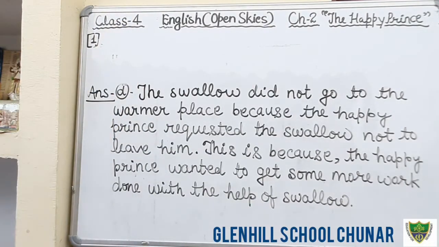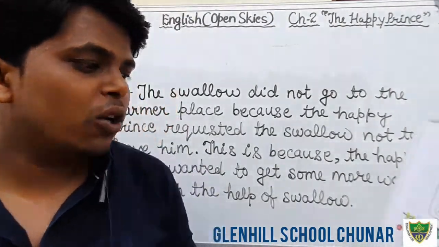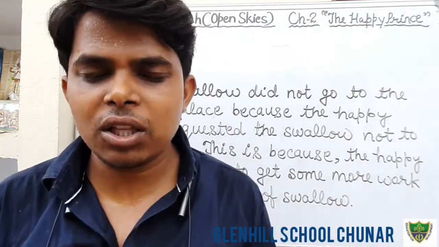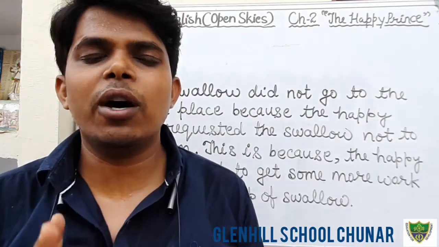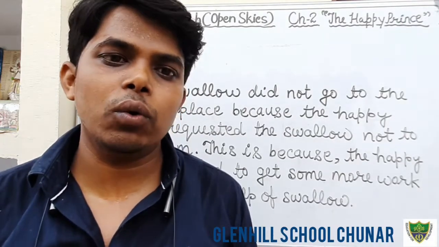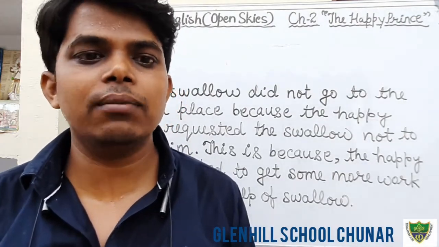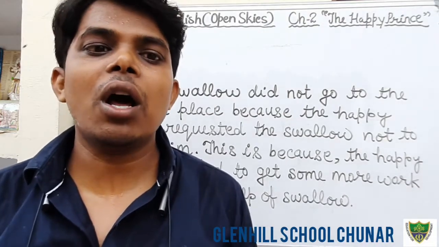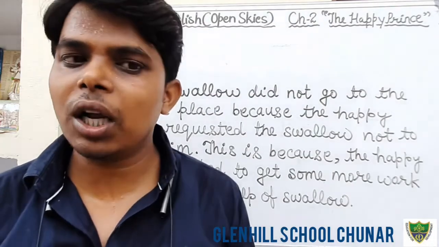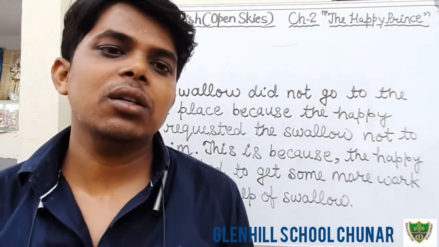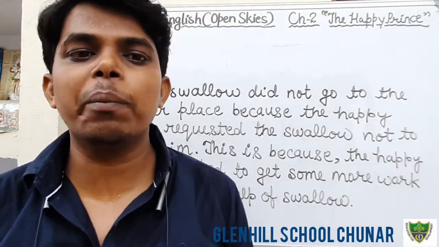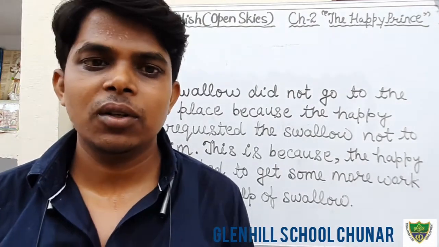Now see, question number E is, what were the two precious things that God ordered angels to bring? Dear students, in the previous classes we have read that the two things were the heart of the happy prince as well as the dead body of the swallow. These are the two precious things of that town, and God ordered angels to bring them, and the angels brought the heart of the happy prince as well as the dead body of the swallow. These two things are so precious in the eyes of God. Okay?